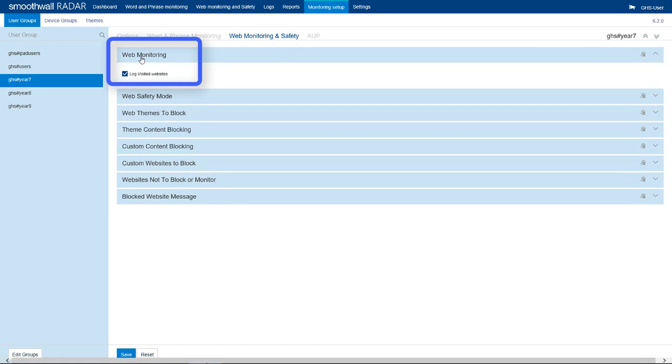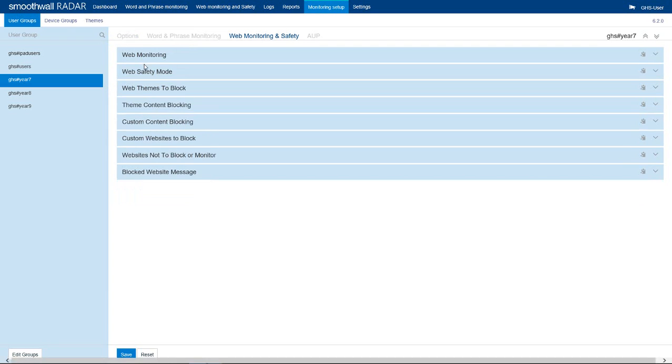Select web monitoring to display this setting that controls if logs of websites accessed by the user or device should be stored and accessed from the Radar portal. Deselect this option if this feature is not required.